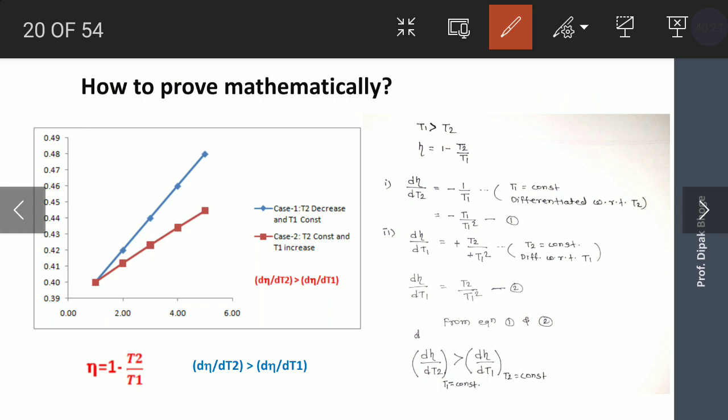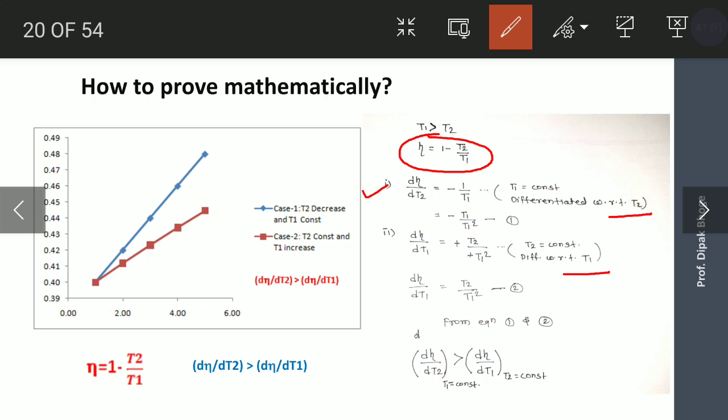How to prove it mathematically? This is an earlier slide in which we used an Excel sheet, and by drawing the graph you can conclude it. But you can prove it mathematically by differentiating the efficiency equation with respect to T2 and with respect to T1, keeping the other variable constant.